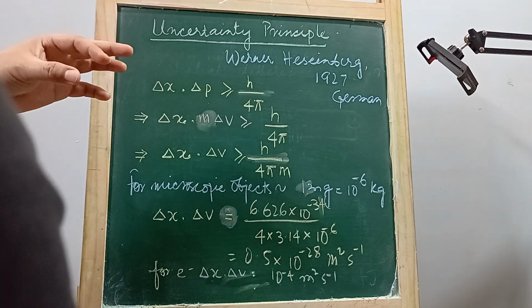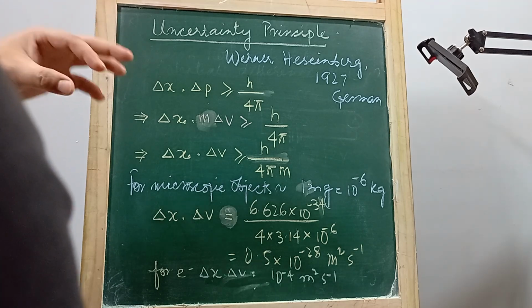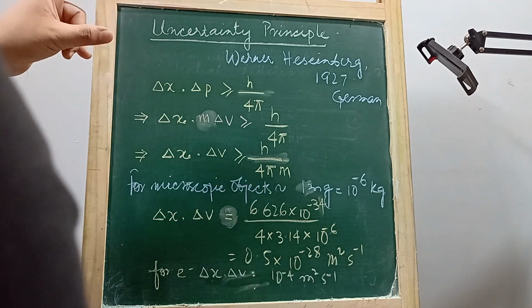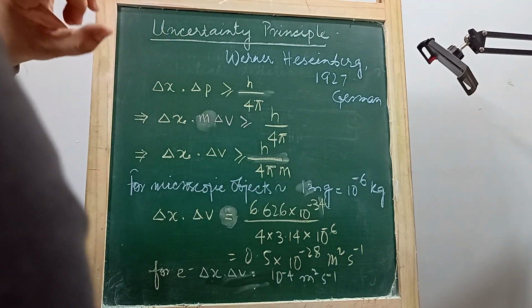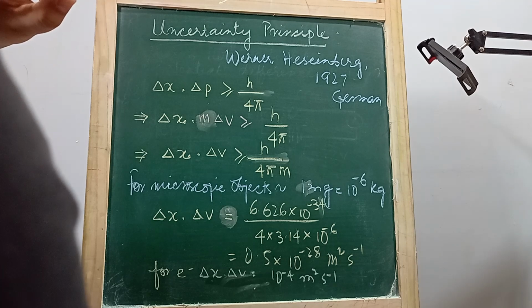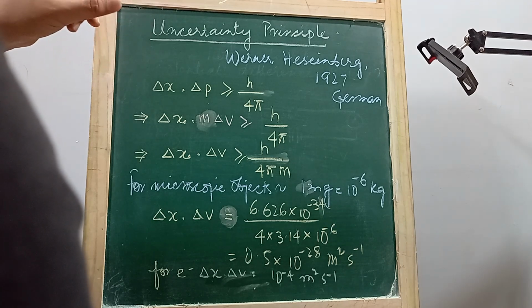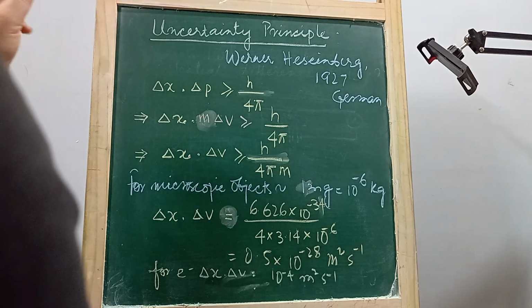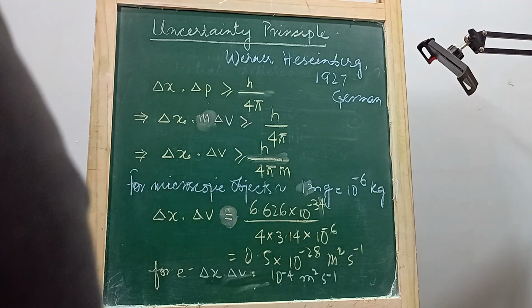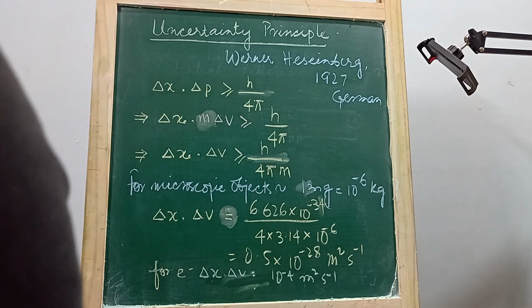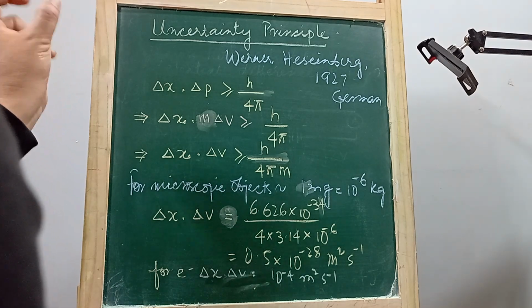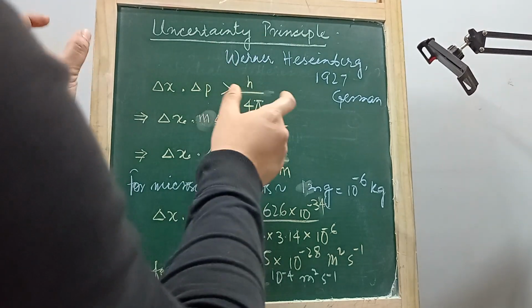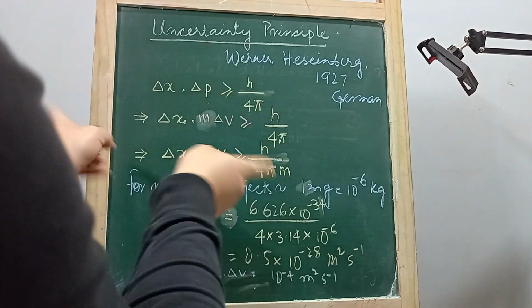If you try to measure the position precisely, there will be error in the velocity, and if you want to determine the velocity precisely, there will be error in the position or the location of the electron. It's impossible to determine both the velocity or momentum and the position or location of an electron at the same time.